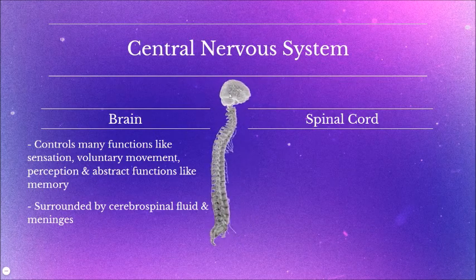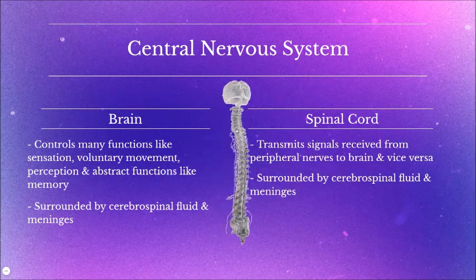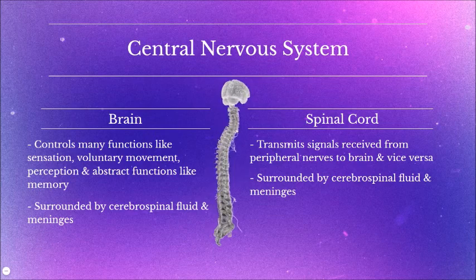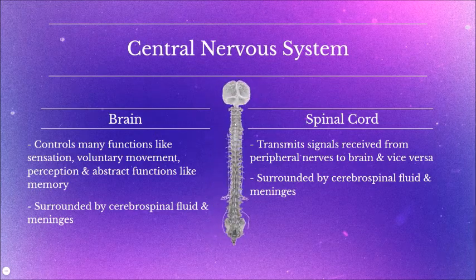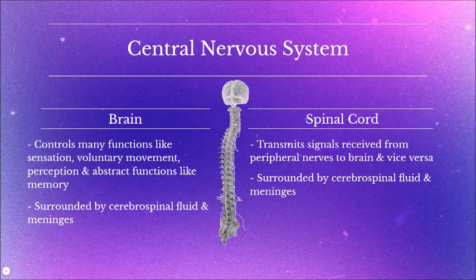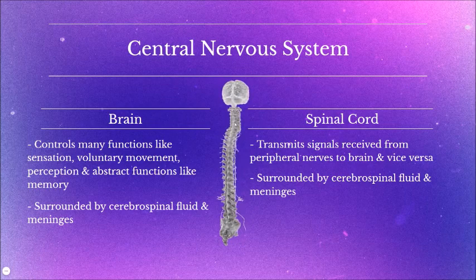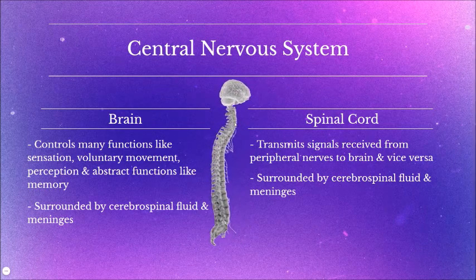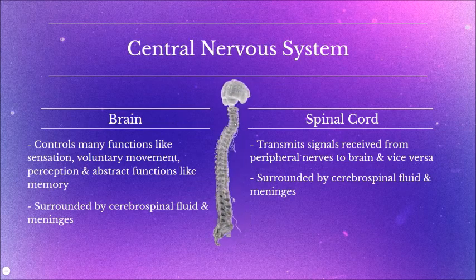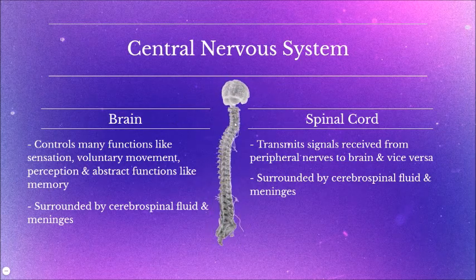The spinal cord's function is to transmit signals received from the peripheral nerves to the brain, and from the brain to the peripheral nerves. Both the brain and the spinal cord are surrounded by cerebrospinal fluid, which is a clear fluid. This fluid's function is to protect the brain and spinal cord during an injury by cushioning its impact. Moreover, it provides nutrients and removes waste materials from the brain.